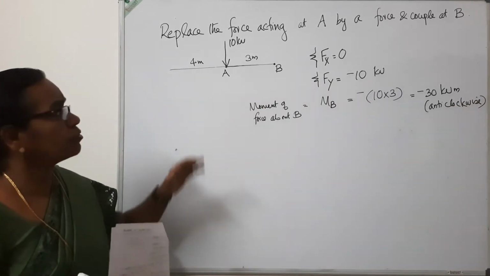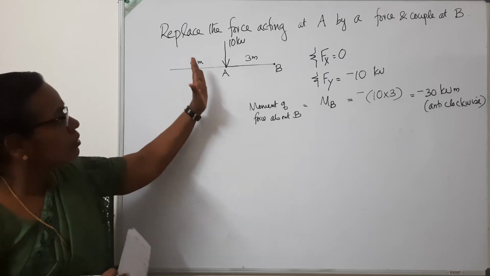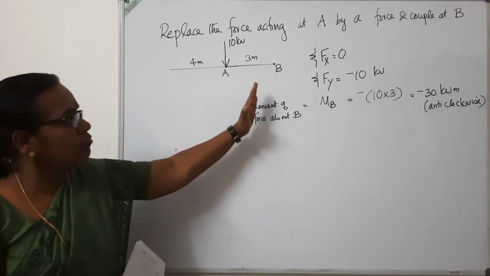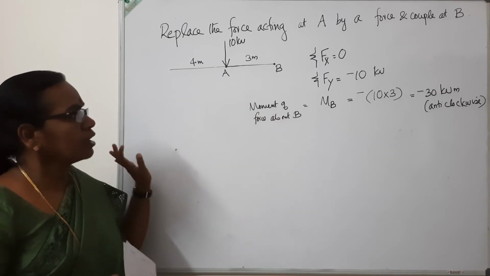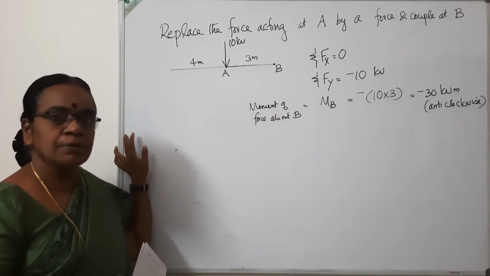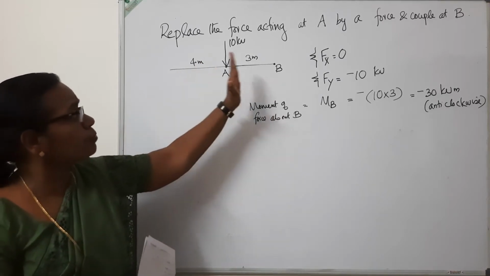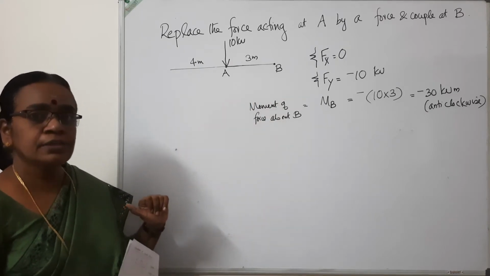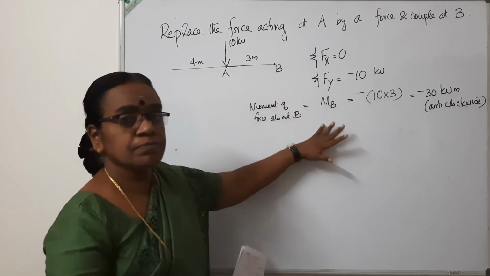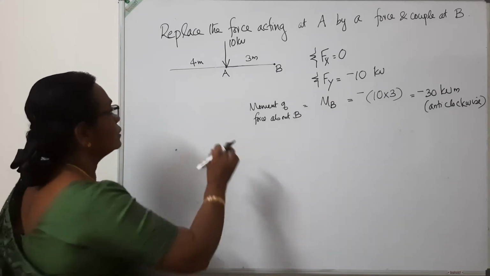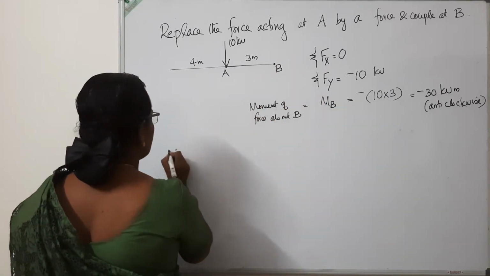So for the given system of force, sigma Fx is 0, sigma Fy is minus 10, and Mb is equal to minus 30 kilonewton meter. So you have to replace this force to point B. By replacing it, we have to get the same system. Now let us see the same resultant values.